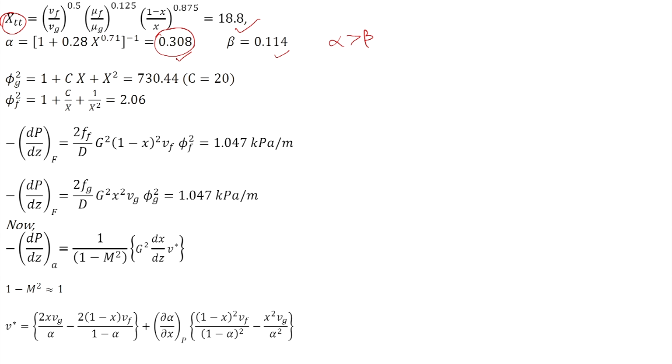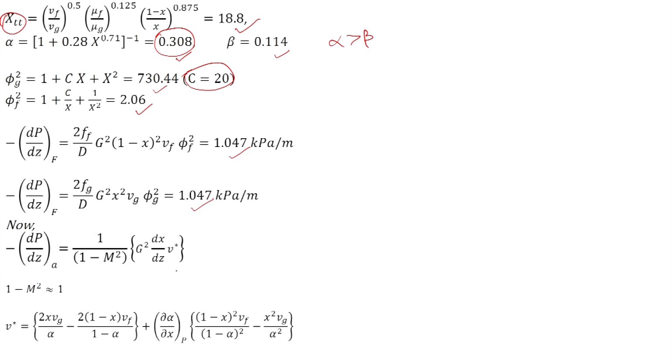Now, for frictional multipliers, we use Chisholm-Laird relations, and C equal to 20 for turbulent regime. We get phi g square is equal to 730.44, phi f square is equal to 2.06. Frictional pressure gradient using phi f square is obtained as 1.047 kilopascal per meter, and using phi g square also we get the same value, 1.047 kilopascal per meter.